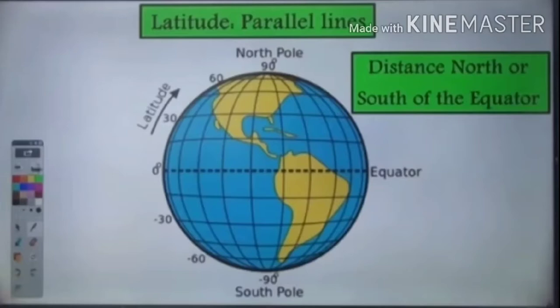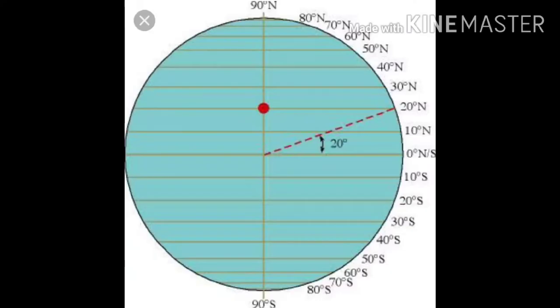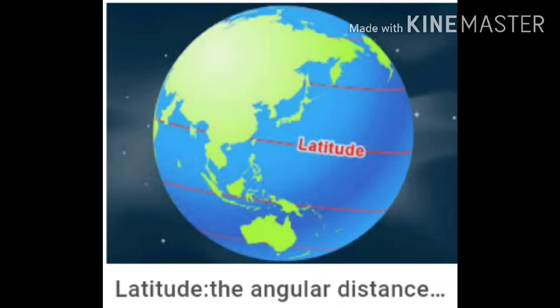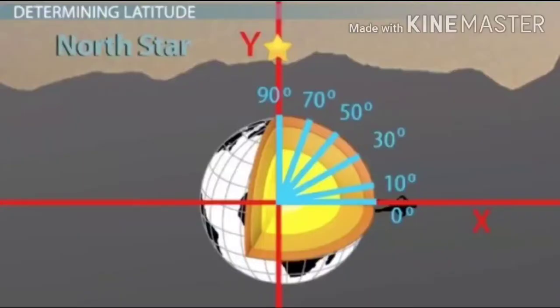Next characteristic is that all imaginary circles lie parallel to the equator, and thus they are also known as the parallels of latitudes. This I told you before. Then the latitudes are also calculated with reference to the zenith distance. Zenith is the point directly vertically above a particular location. Zenith distance is the angular distance between the zenith and the arc of a vertical circle that is perpendicular to the horizon. Latitude can also be found by measuring the vertical angle of the pole star from a point.